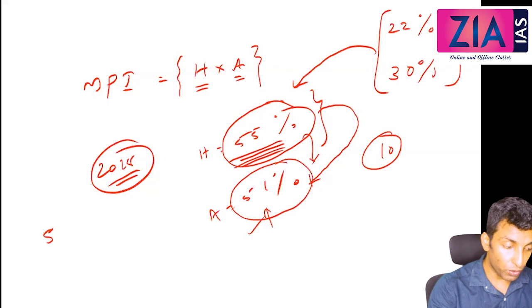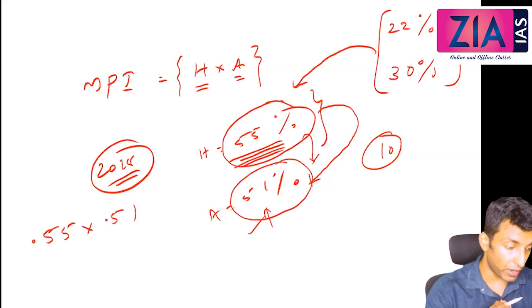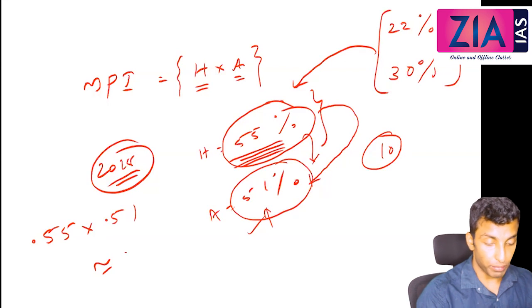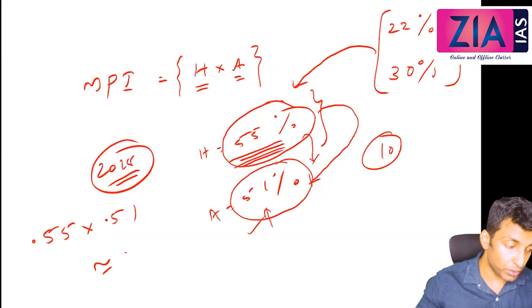So what you need to do is multiply 55 and 51, or 0.55 and 0.51. So you'll get 0.28. Okay, 0.28.